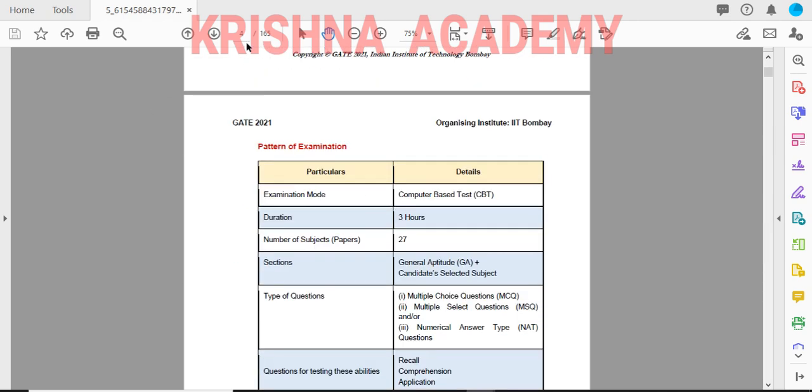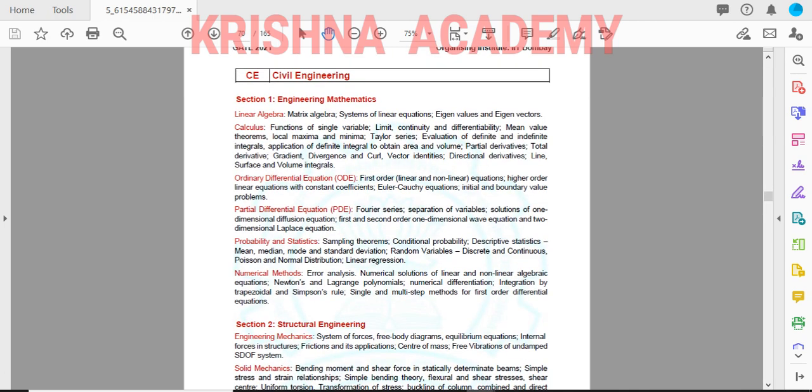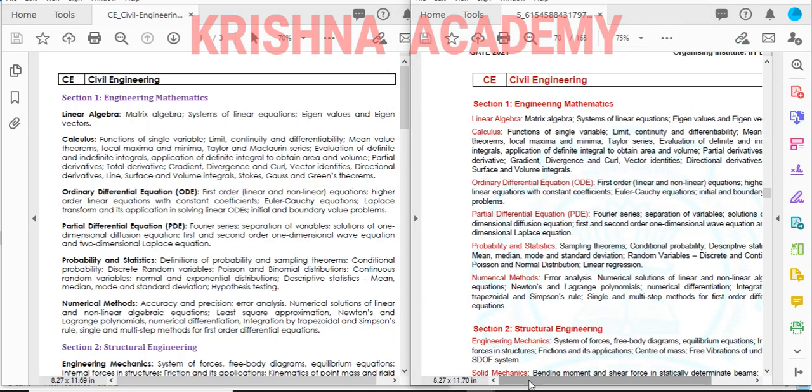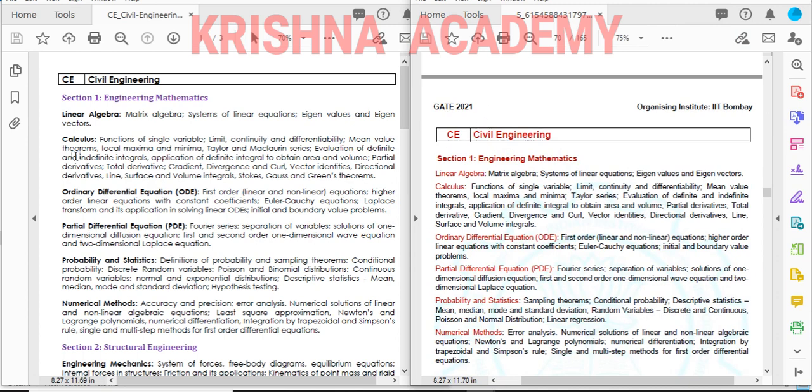And next, basically I am from civil engineering, so I want to explain the differences made in the syllabus, particularly in the civil engineering stream. In the 70th page, they have given the syllabus of civil engineering. Here, this is the civil engineering syllabus of GATE 2021, and this is the civil engineering syllabus for 2020.